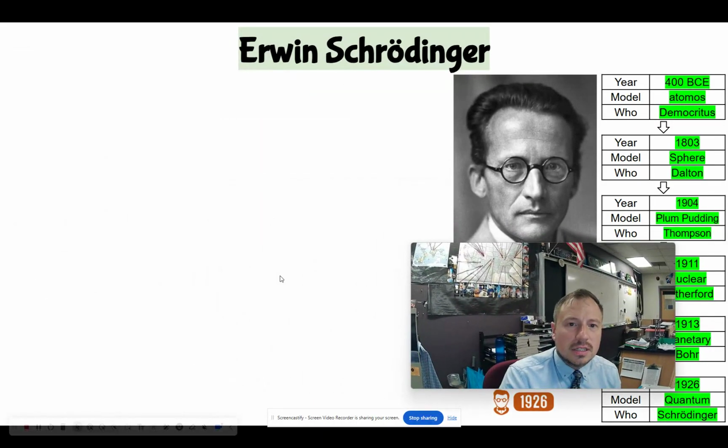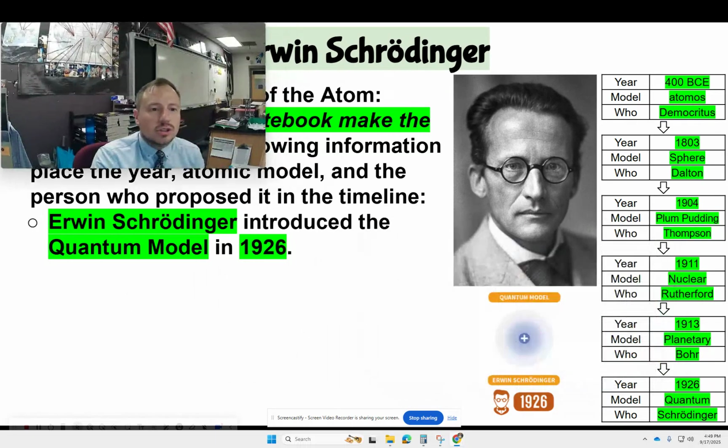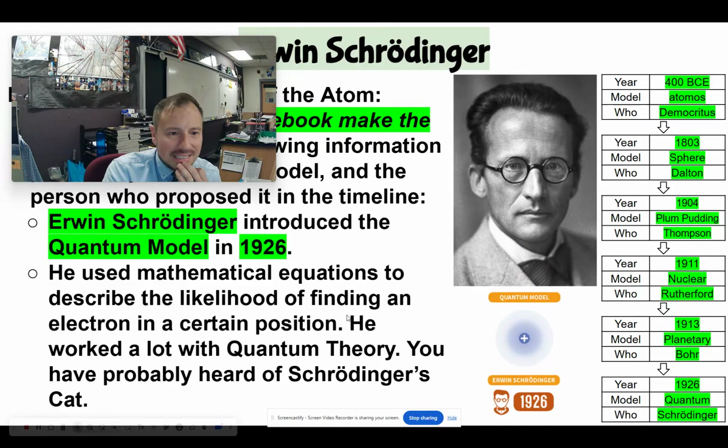Now in the 1920s, Erwin Schrödinger introduced the quantum model in 1926. So he used mathematical equations to describe the likelihood of finding an electron in a certain position. He worked a lot with quantum theory, and you've probably heard about Schrödinger's cat. So he basically said, yes, the electrons have these energy shells, and it's just a probability that those electrons are going to be in these shells. So this is our understanding right now of the atomic structure, but we use the Bohr model to map them out mostly. But yeah, the quantum model, that's what we're working with now.